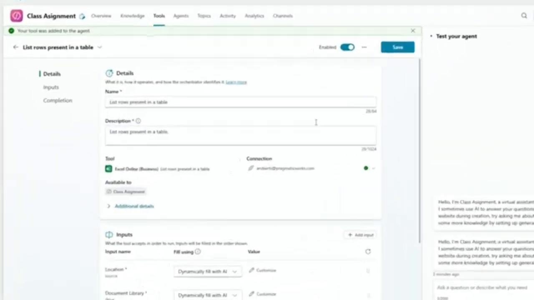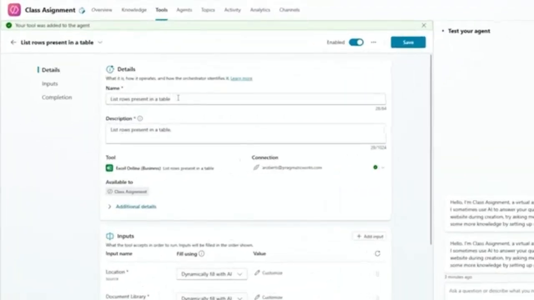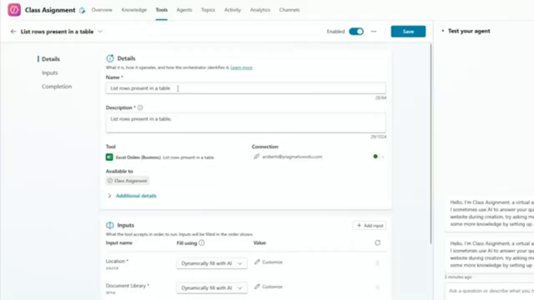Now that our tool is up, I want to make sure I change something in the name here so that it's a bit more specific of where it's pulling this information from.